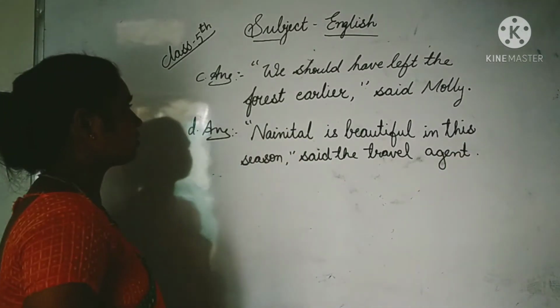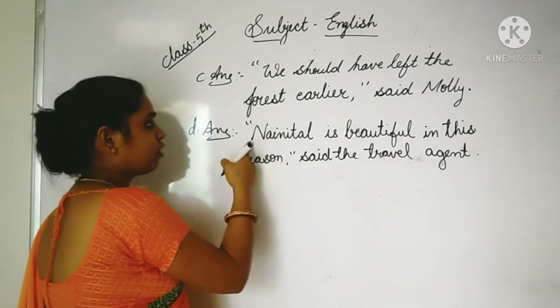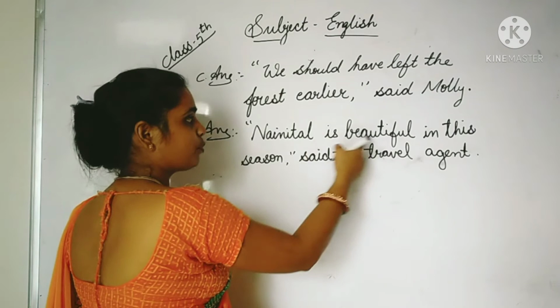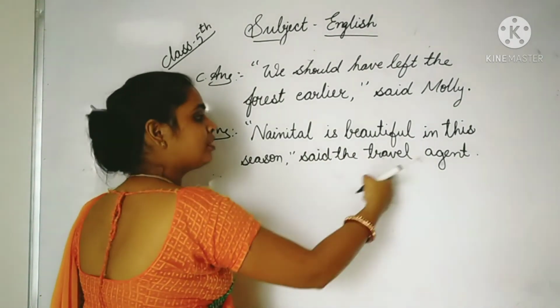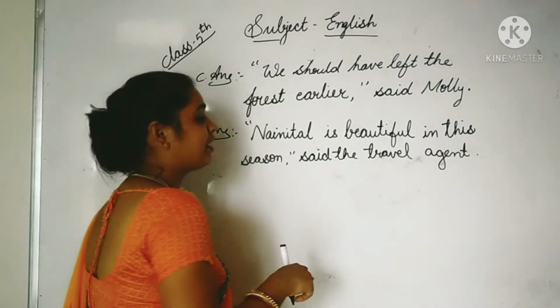Okay, students, here you can see I have used inverted comma at the starting of the sentence. N will be a capital letter. Next, is beautiful in this season. Before that, who said this? The travel agent said this.